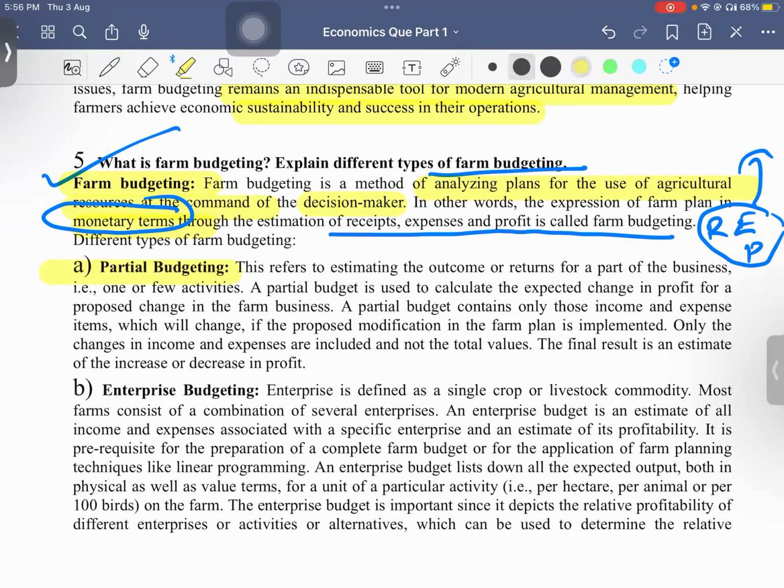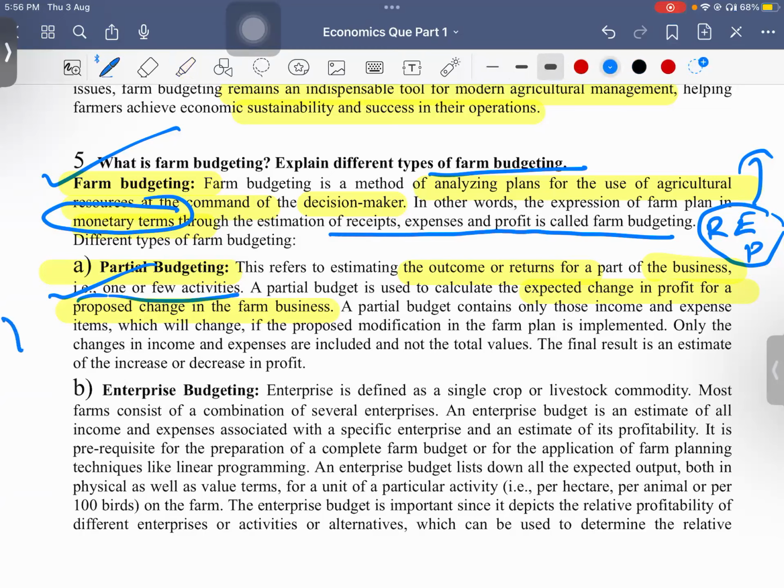And here we have partial budgeting. In the case of partial budgeting, the outcomes or the returns of only a part of the business are taken. One or a few are taken, not complete farm budgeting. Not all the factors are taken, only a few. So here we are changing the expected profit for a proposed change in the farm business. So if we are changing something and checking it, then it is only partial.